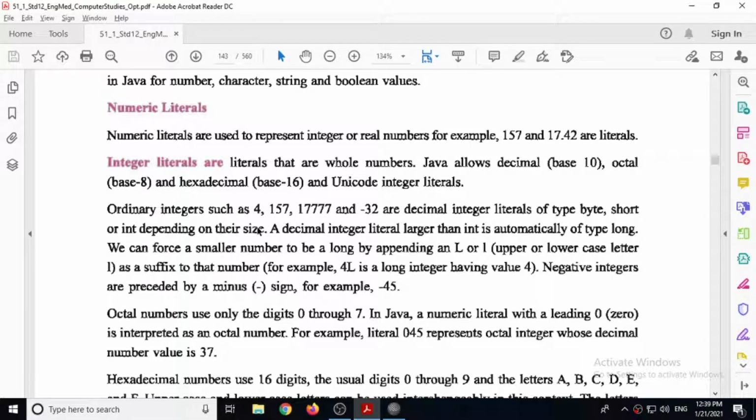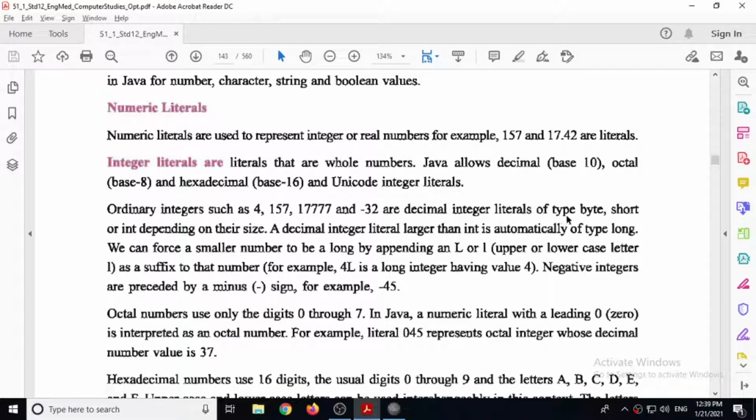Ordinary integers such as 457 are decimal integer literals. Whatever number we type directly will be considered a decimal literal. It means a literal of our decimal numbering system.